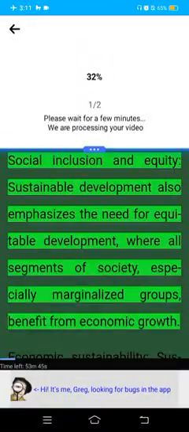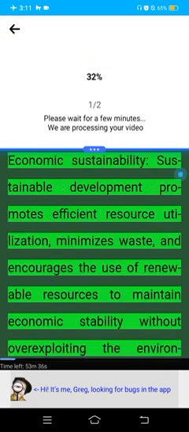Social inclusion and equity. Sustainable development also emphasizes the need for equitable development, where all segments of society, especially marginalized groups, benefit from economic growth. Economic sustainability. Sustainable development promotes efficient resource utilization, minimizes waste, and encourages the use of renewable resources to maintain economic stability without overexploiting the environment.